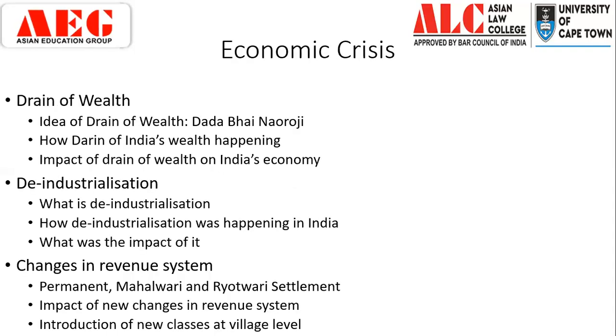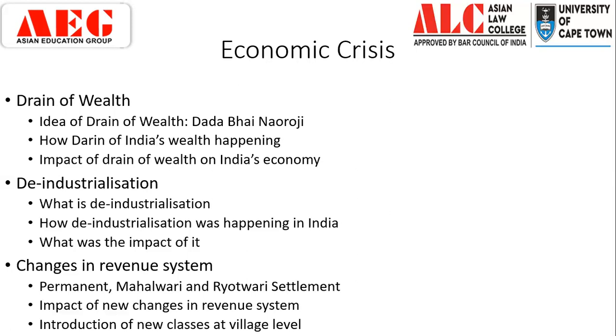Next, we're going to study the economic crisis that happened in the country. The first concept was given by a very learned person, and also a very important political person of the subcontinent, Dadabhai Naoroji, and the idea is drain of wealth.